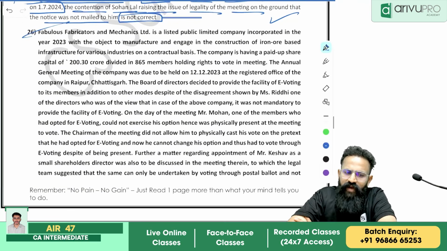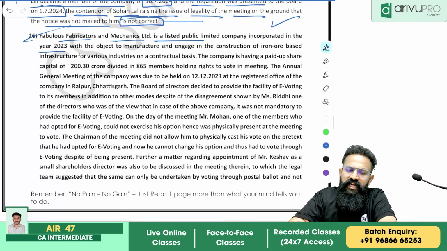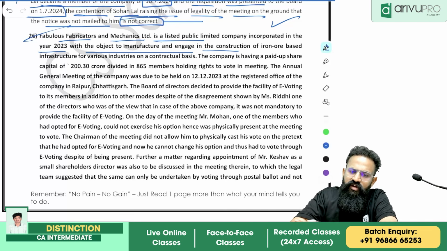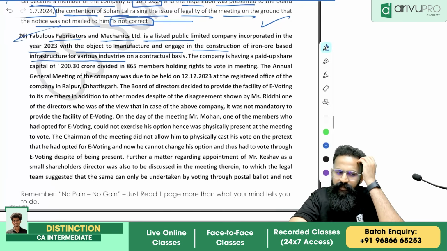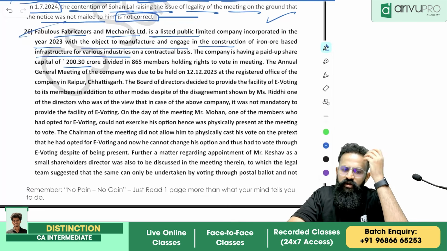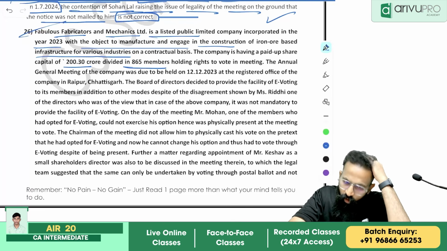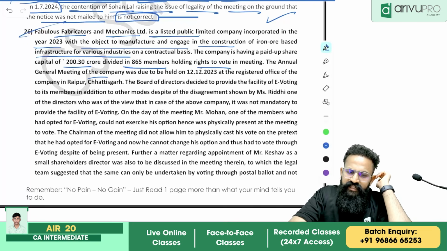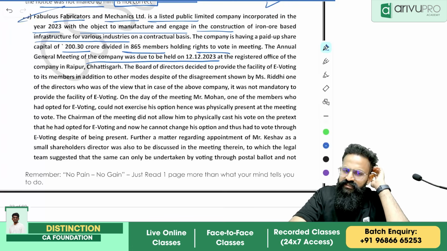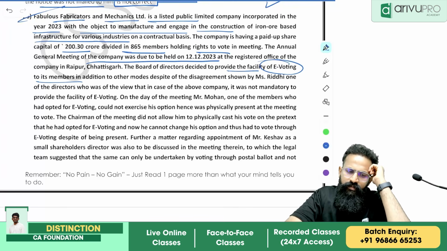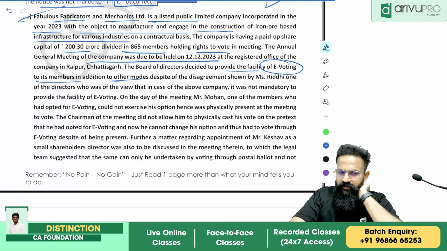Yes. Fabulous Fabricators and Mechanics Limited is a listed public company incorporated in the year 2023 with the object to manufacture and engage in the construction of iron ore based infrastructure for various industries on contractual basis. The company has a paid up capital of 200.30 crore divided into 865 members holding the right to vote in the meeting. The AGM of the company was to be held on 12/12 at the registered office of the company. The board of directors decided to provide the facility of e-voting to its members in addition to other modes.